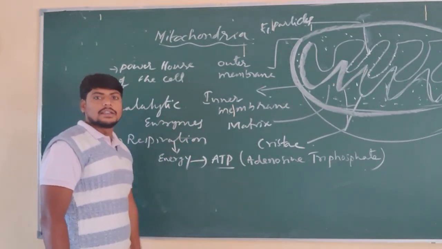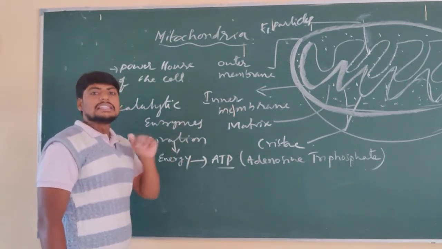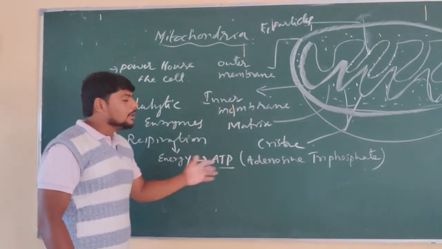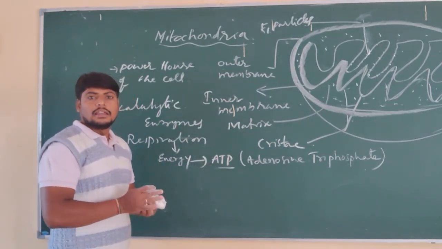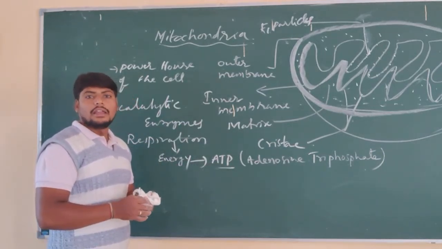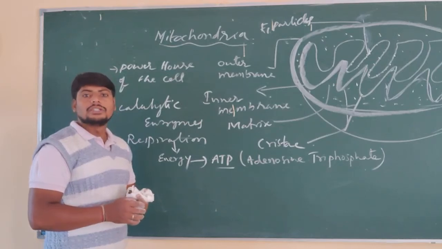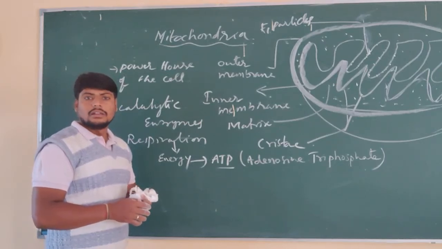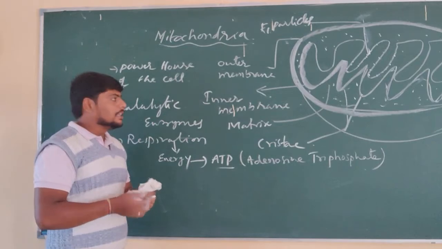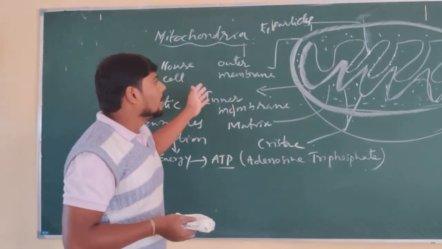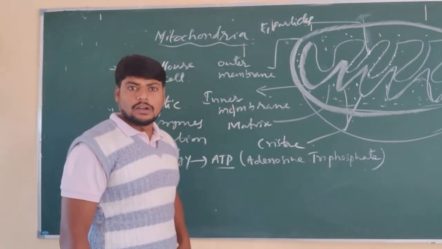Hence the mitochondria is called the powerhouse of the cell. And this ATP is also called reserved energy or calories.